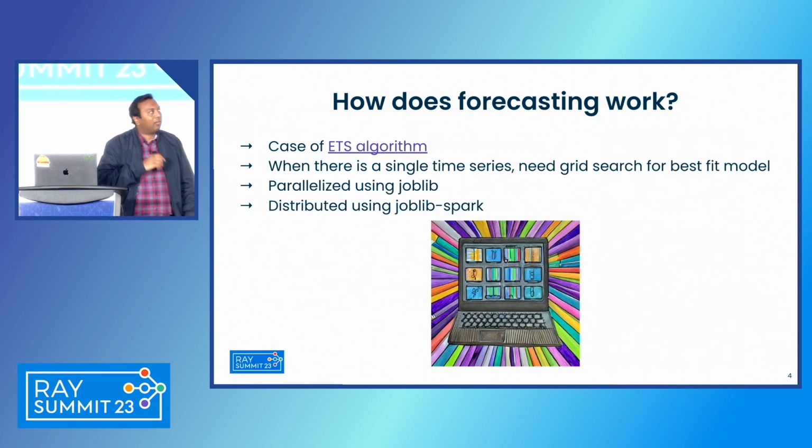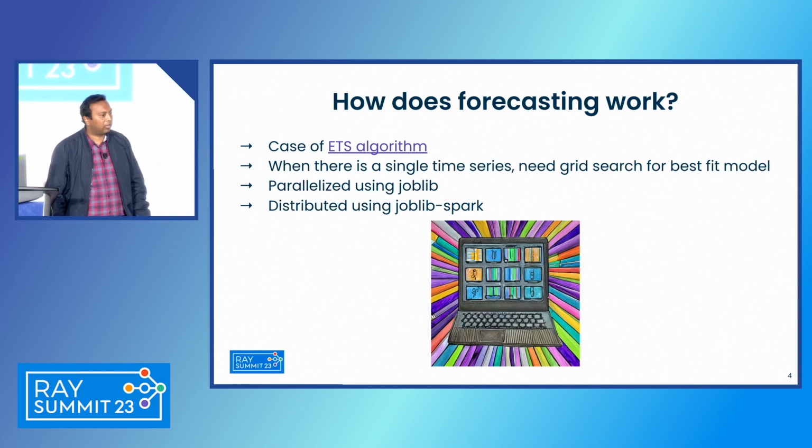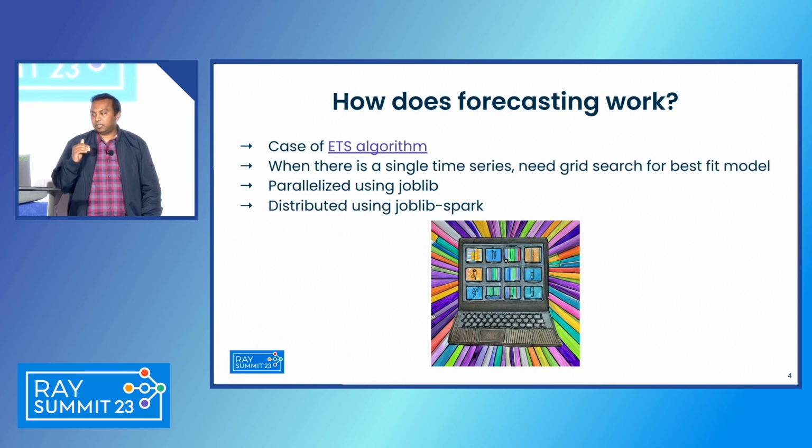Now, take the case of the ATS algorithm, one of the algorithms that we use. When there is a single time series, there's only so much data. So you cannot iterate on data, so what do you do? You need to use a grid search to find the best model that works for the given data range that we have. So the code was parallelized using joblib and distributed across machines using joblib Spark.